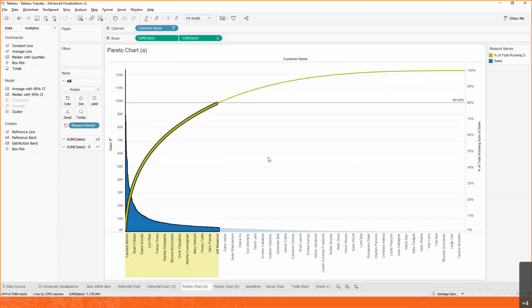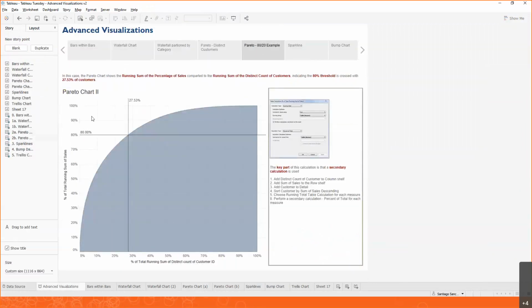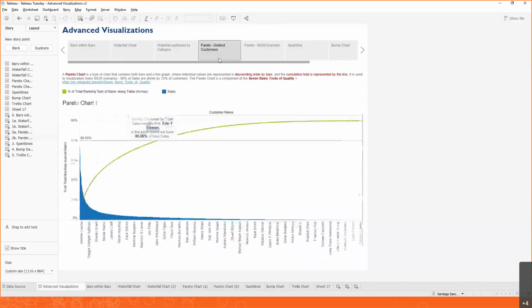So that is one way to build a Pareto chart. Now, we already get a list of our customers, but sometimes we need more than that. We want to see exactly where that 20% intersection is. And right now we cannot do that because we have names down the bottom, right? Like if you notice over here, each one of our bar charts represents a customer.